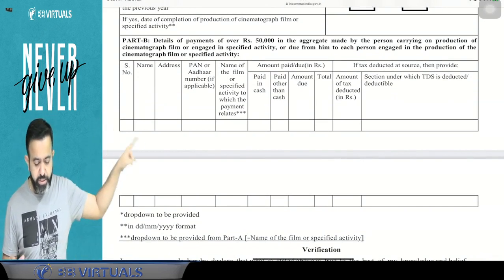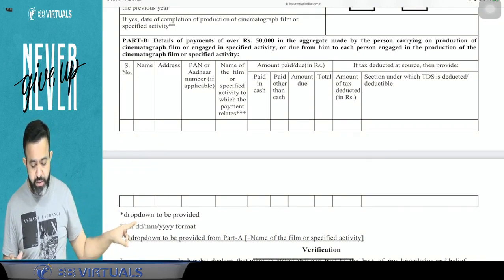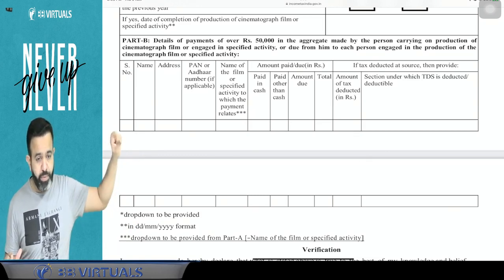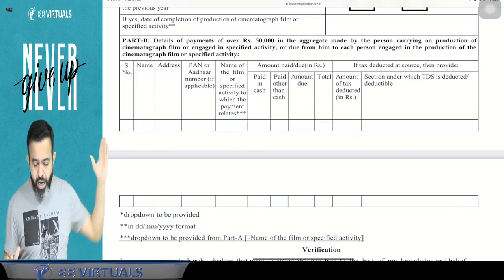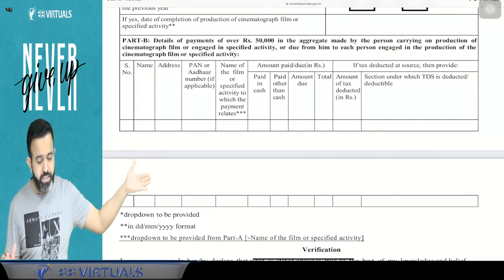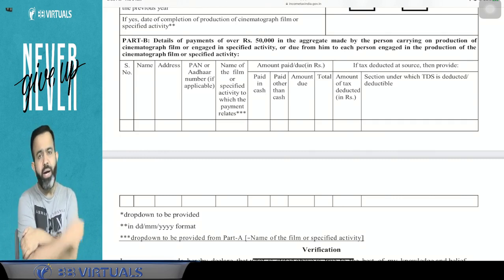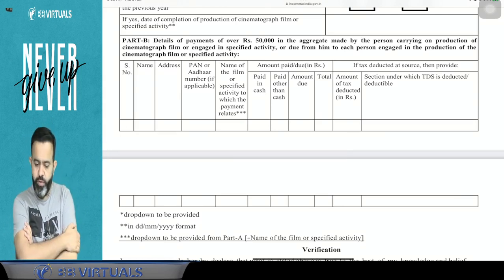So here serial number, name of the person, address of the person, PAN or Aadhaar number of that person, name of the film, related to which film you made the payment, amount paid in cash, amount paid other than cash, total amount paid, TDS deducted, every detail will be submitted to the income tax department. So here part B is related to the detail of payment over 50,000 in aggregate made by a person carrying on the production of cinematograph film or engaged in any specified activity, or due from him to each person engaged in the production of the cinematograph film or a specified activity.